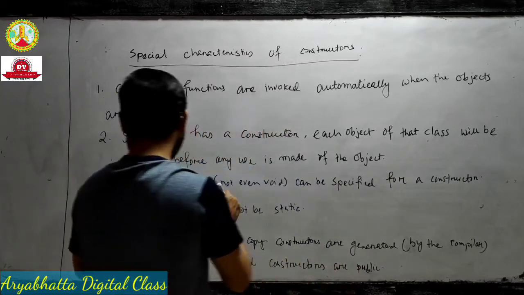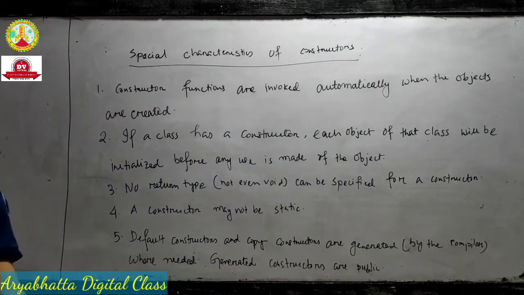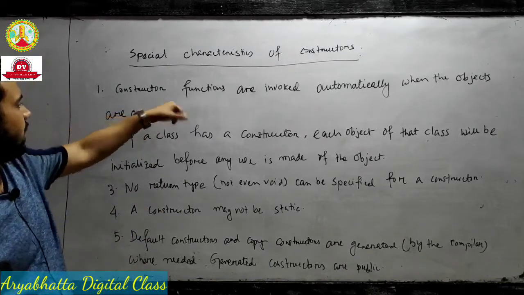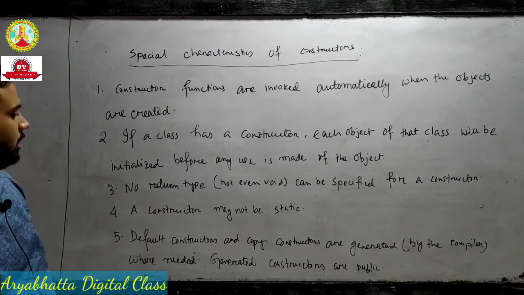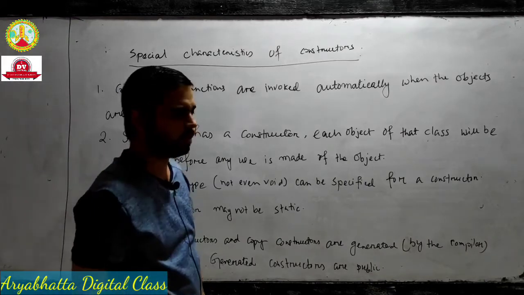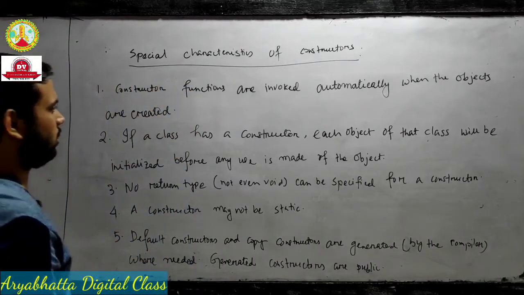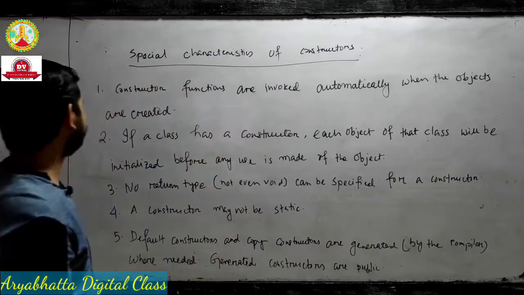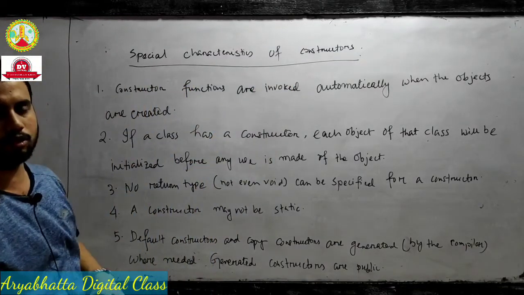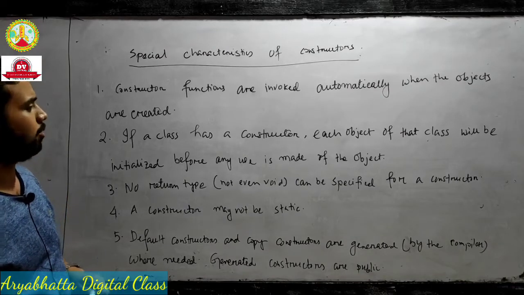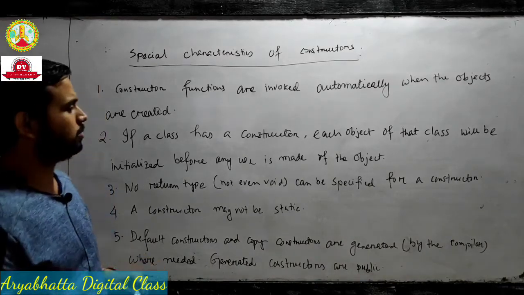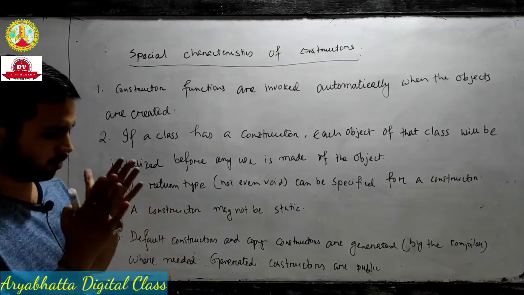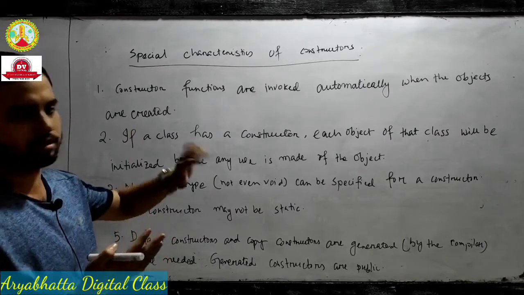I will write down and after that I will explain. Constructor functions are invoked automatically when the objects are created. What does that mean? In a constructor program, when we take the objects with respect to a class, the constructor member function has the same name as the class name.